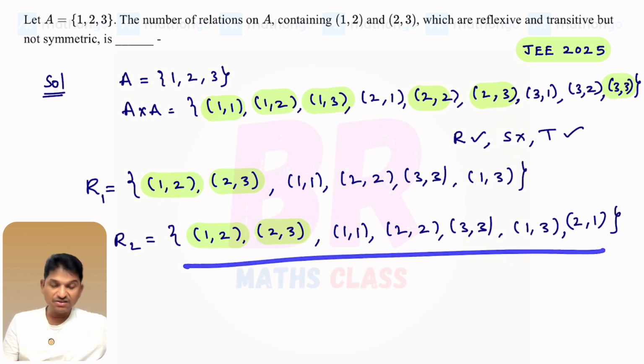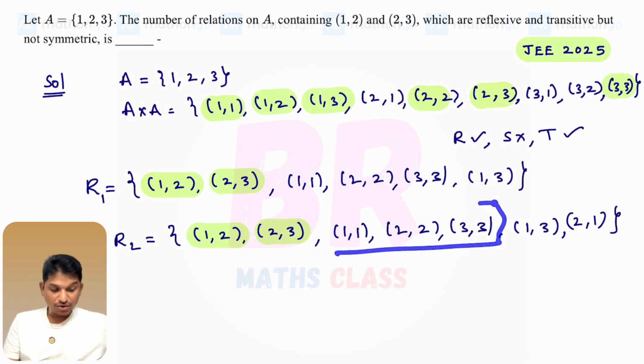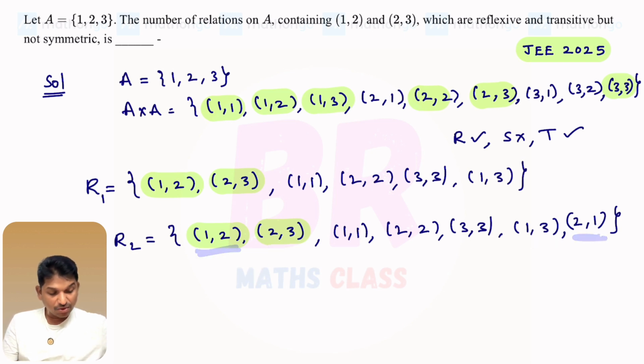Now whether it is transitive or not, you need to check. These elements always satisfy the transitive condition, so we won't check. This ends with 2, this starts with 2. (1,2), (2,3): (1,3) is there here. (1,2), (2,1): (1,1) is there here. Yes. Now take this (2,3). This ends with 3. Any other starting with 3? No. So this element passed the transitive test. Come to this. This ends with 3. Any other starting with 3? No. This ends with 1. Any other starting with 1? Yes.